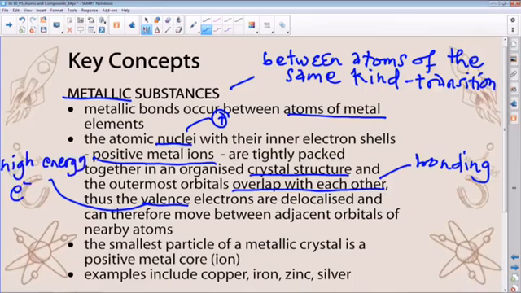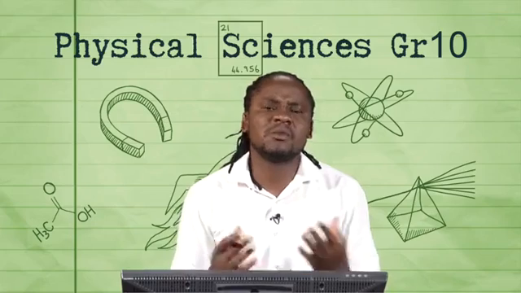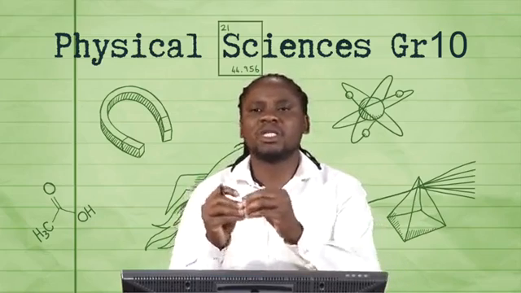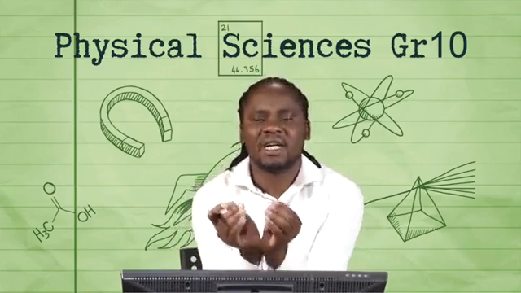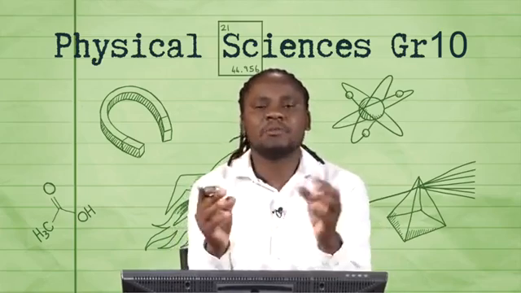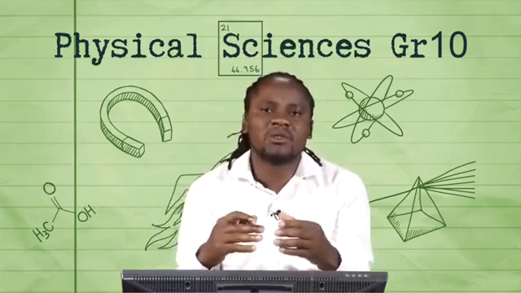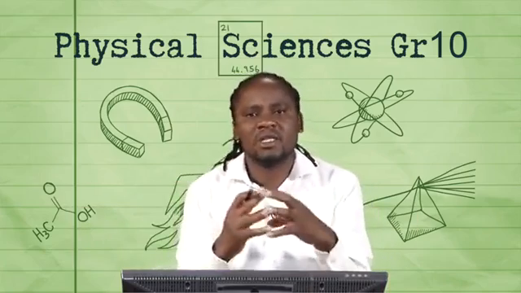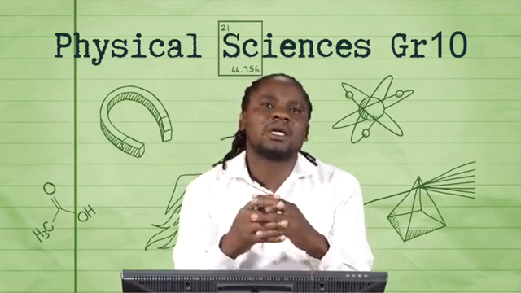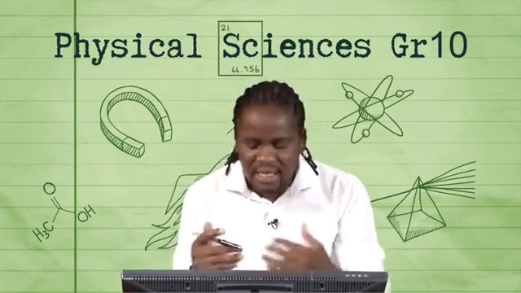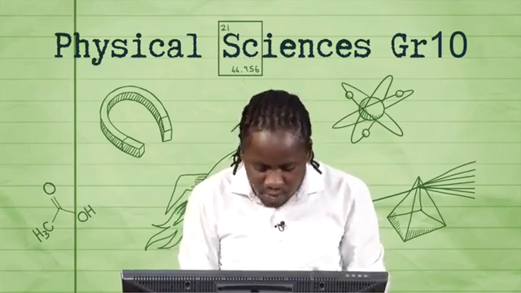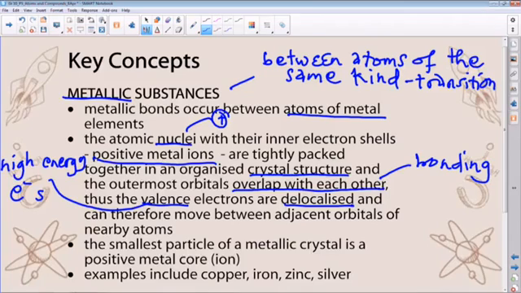These are high energy electrons which are delocalized. Delocalized, in simple language, refers to electrons being displaced. They're not confined around the nucleus of the atom. It means that between adjacent nuclei, these delocalized electrons can actually move between them, creating that aspect of bonding which we refer to as metallic bonding. The smallest particle or unit that makes up a metallic crystal is what we call the positive metal ion core, or alternatively, we shall refer to it as an ion.